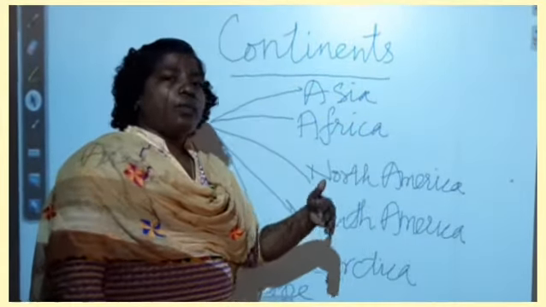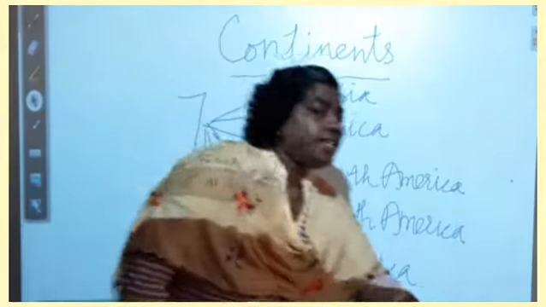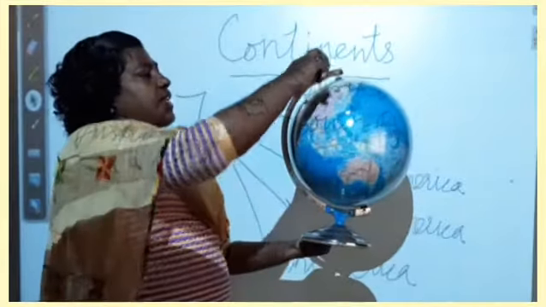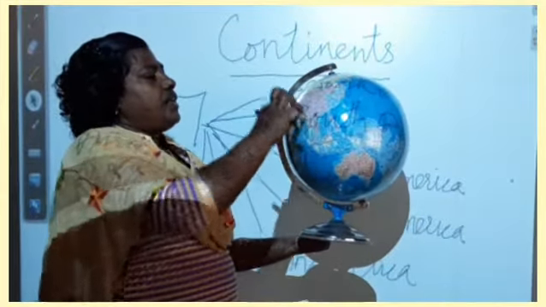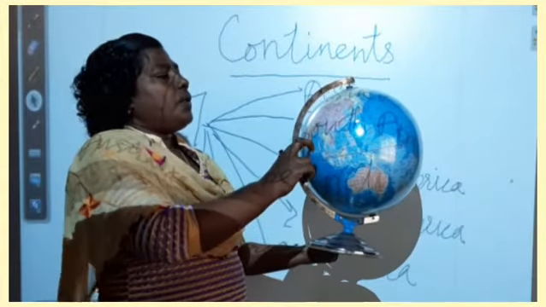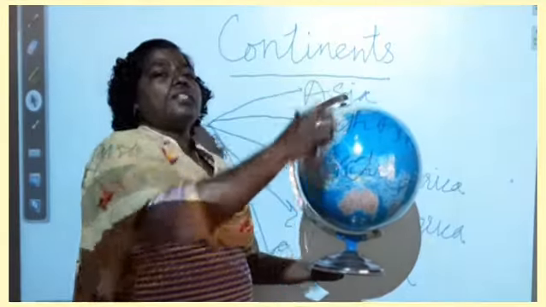Now, what are the water bodies surrounding Asia? When we see the Earth, this is Asia. What are the water bodies it covers? In the north, we can see the Arctic Ocean.